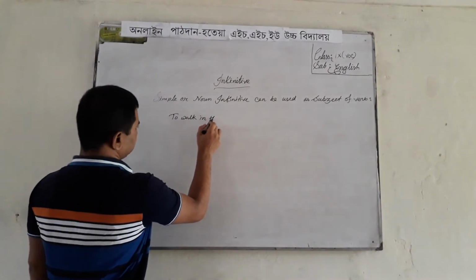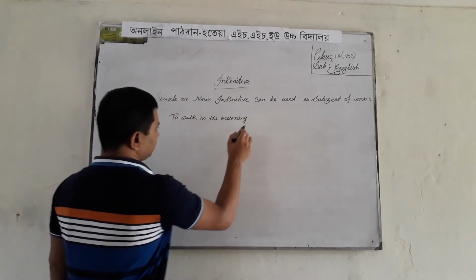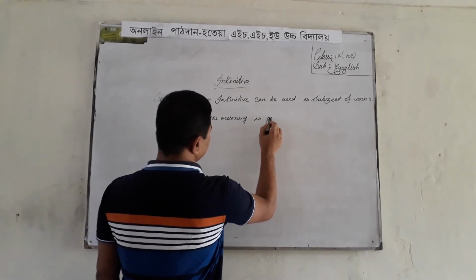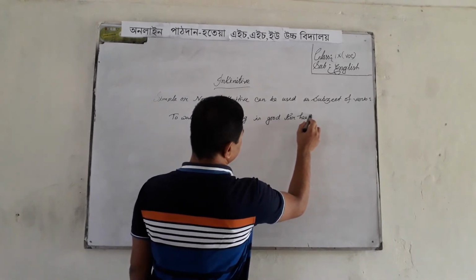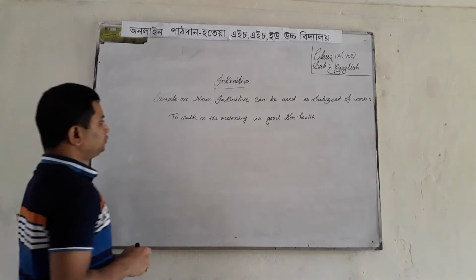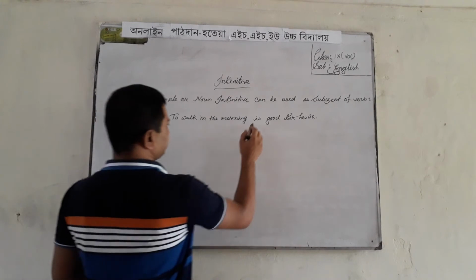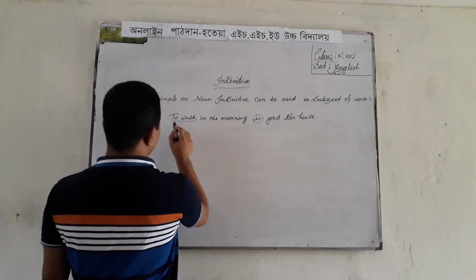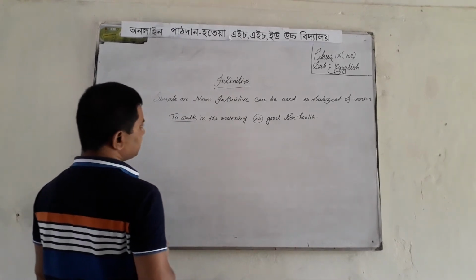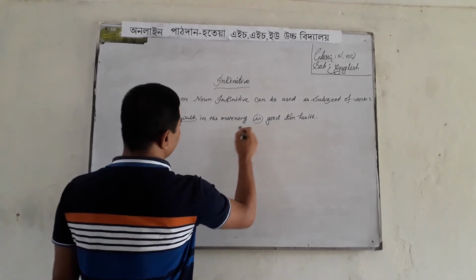For example, to work in the morning is good for health. Here, the main verb is "is", and to plus verb is used as noun, I mean, subject of verb.